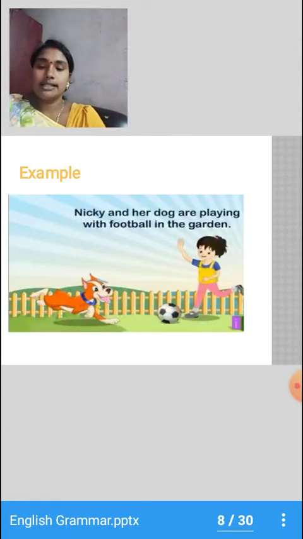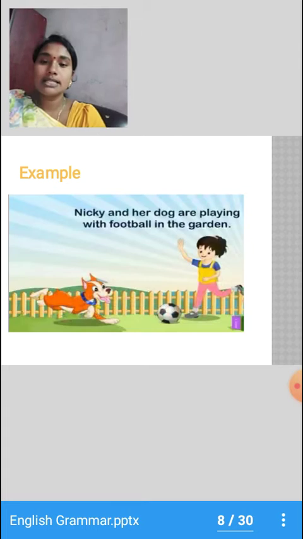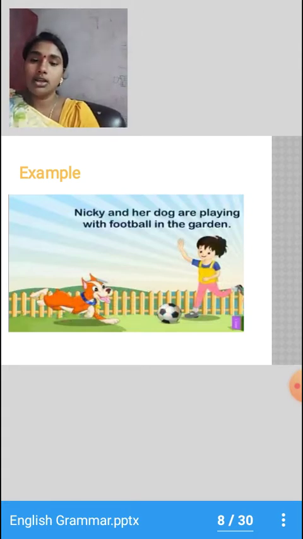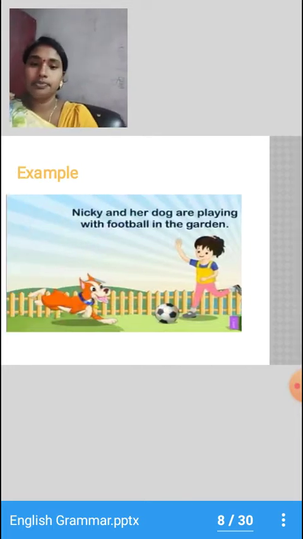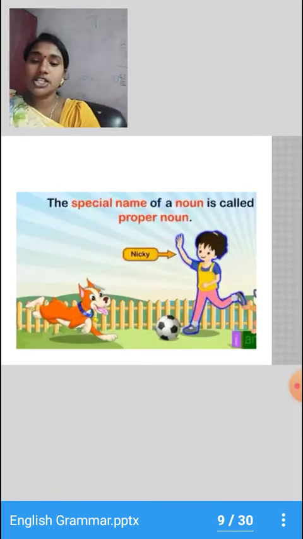For example: Nikki and her dog are playing with the football in the garden. Let me repeat: Nikki and her dog are playing with the football in the garden.